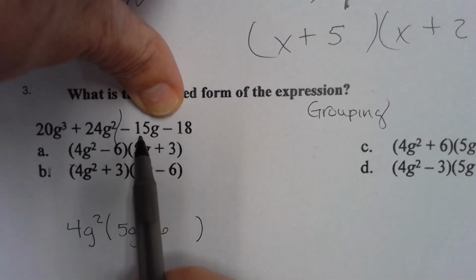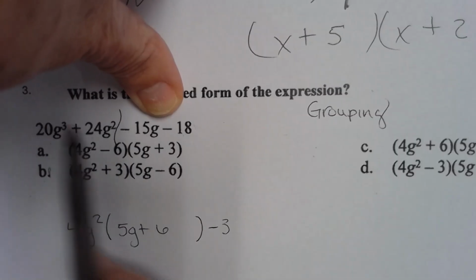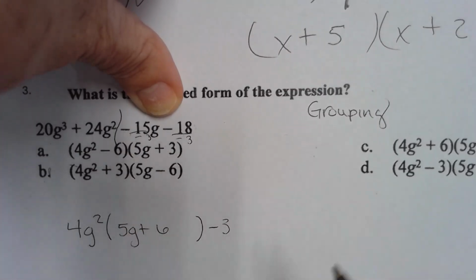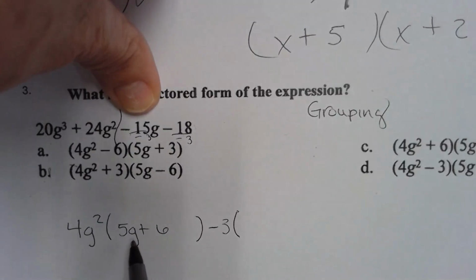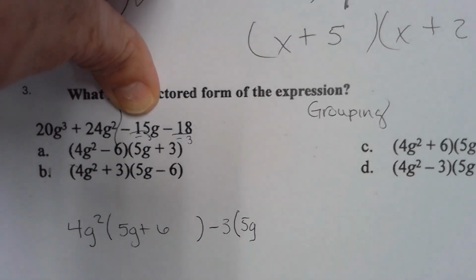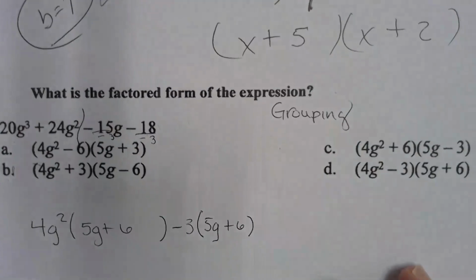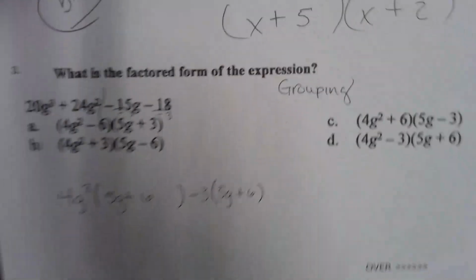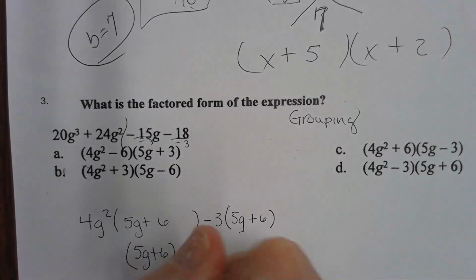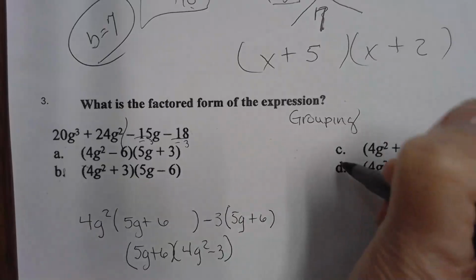So greatest common factor here is 3, but I'm going to pull out a negative 3 because these signs don't match these signs. So now when I divide by negative 3, in the parentheses my signs are going to match up. Negative divided by negative is a positive 5g. Negative divided by negative is a positive 6. And now when I put these together, my 5g plus 6 is one of my factors, and my 4g squared minus 3 is the other factor. The correct answer was D.